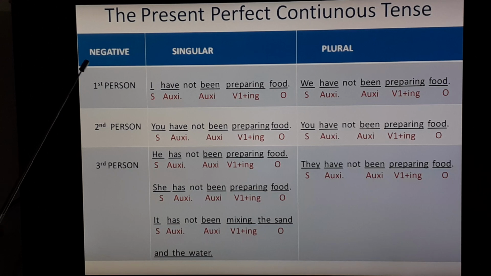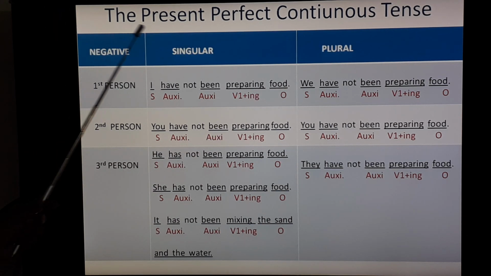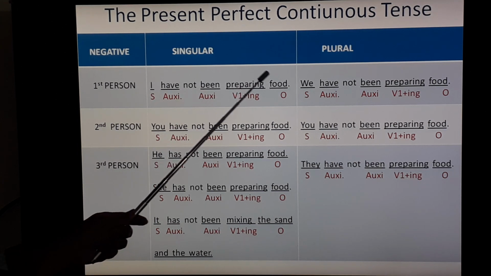Let's see negative constructions. Negative means you have to add not. Singular related to one person, place, animal or thing. Plural related to more than one person, place, animal or thing. First person singular, I. I have not been preparing food.